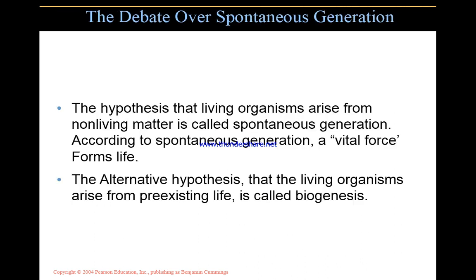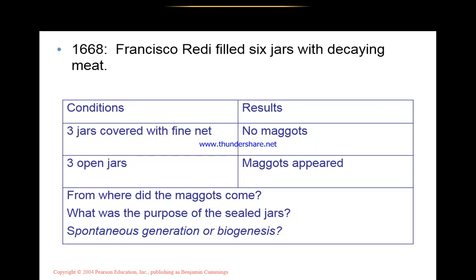The debate over spontaneous generation began. The hypothesis that living organisms arise from non-living matter is called spontaneous generation. According to spontaneous generation, a vital force forms life. The alternative hypothesis, that living organisms arise from pre-existing life, is called biogenesis.